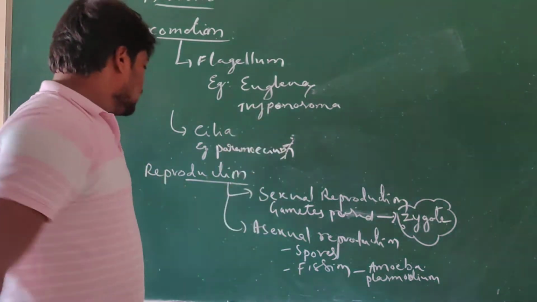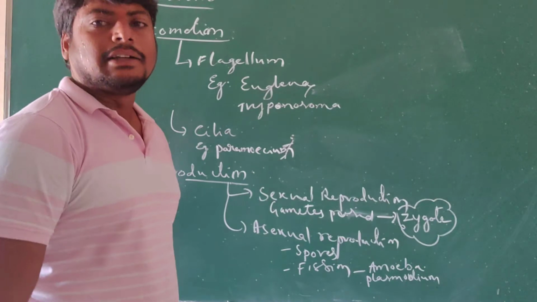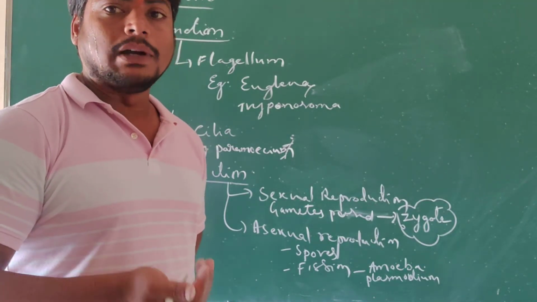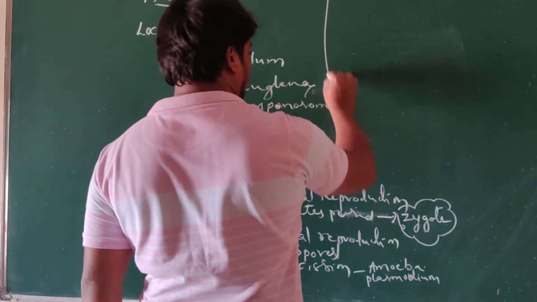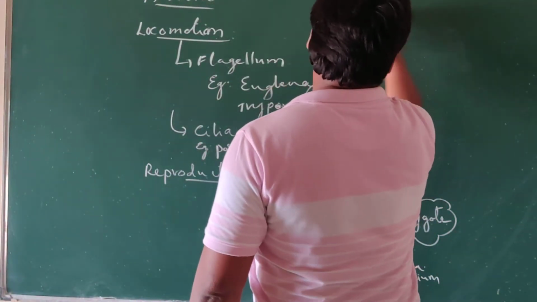So these are the general characteristic features of the protist group. Now let us see the types of protist. There are different types of protist groups.